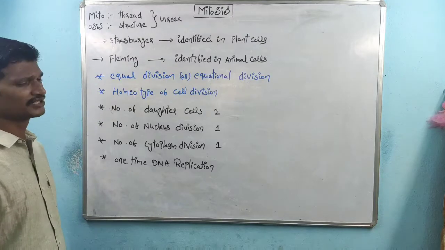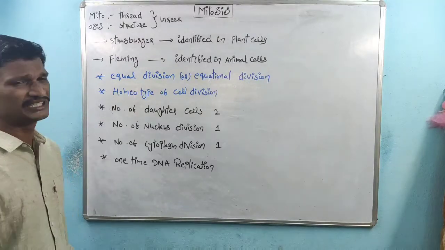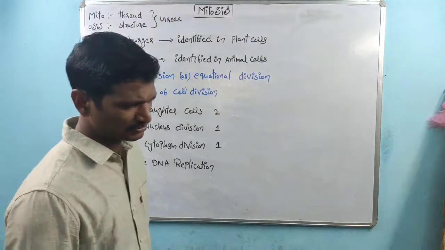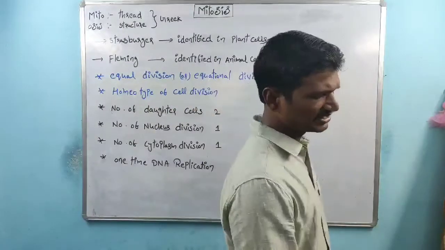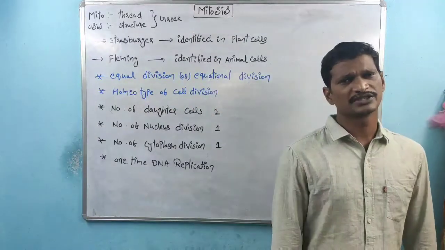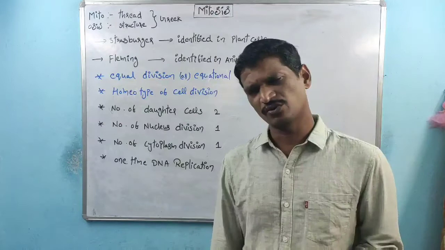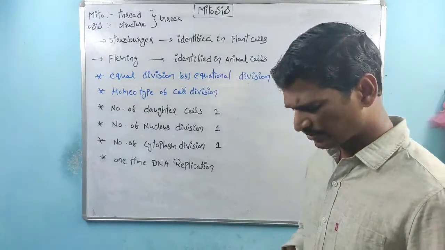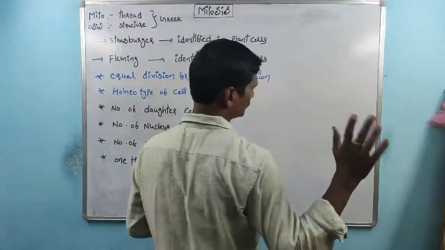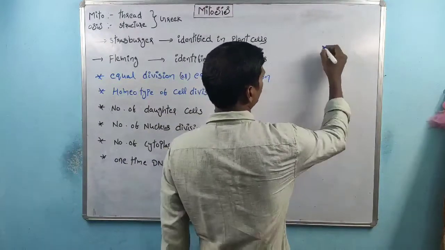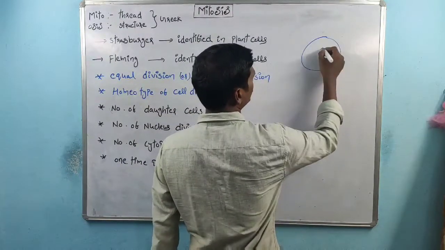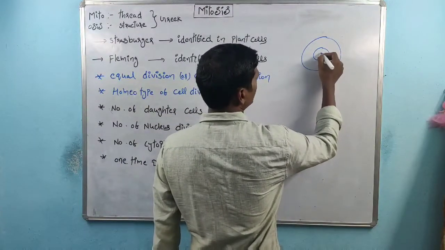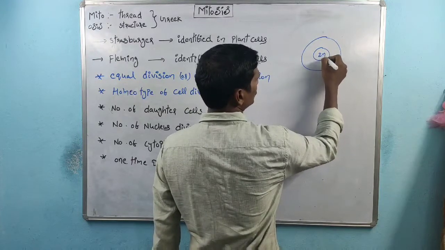This division is called equal division or equational division. Why is this called equal division? The concept is very simple. Here, one cell contains a nucleus, and the genetic material state is 2n.